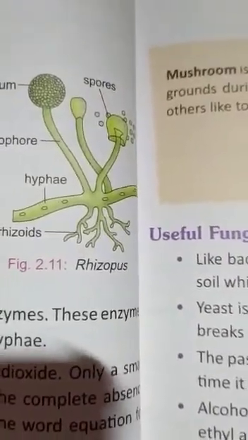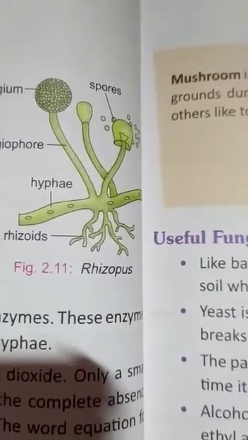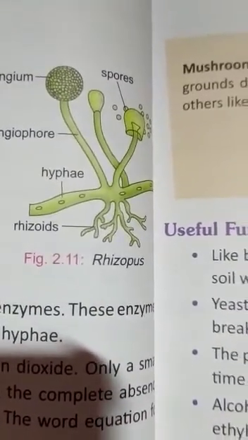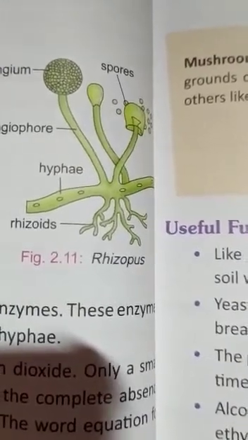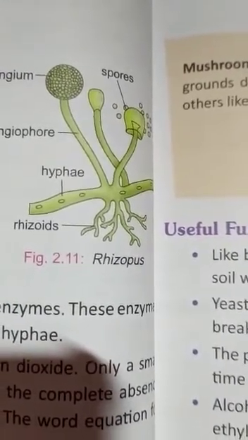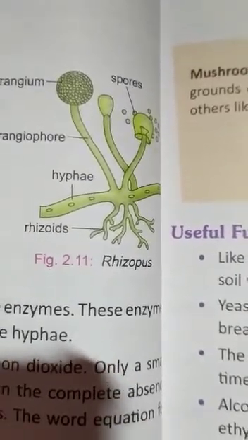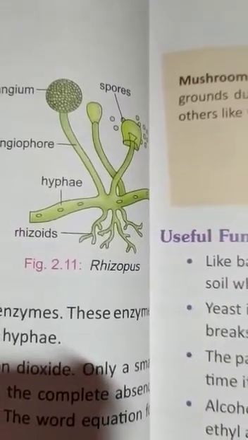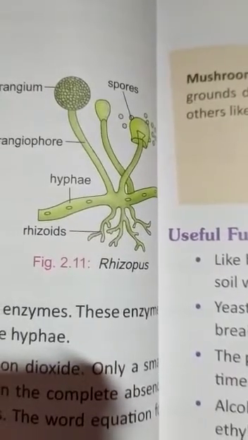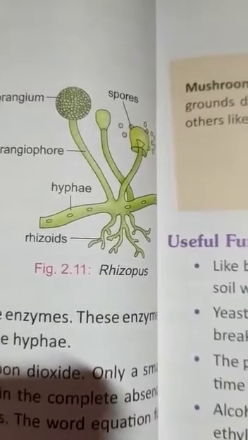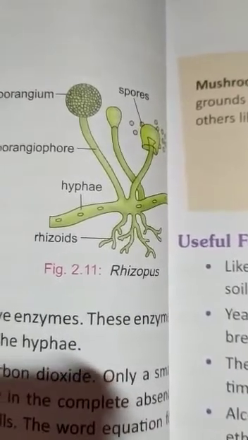The one growing downward is known as the rhizoidal hyphae and the one which grows upward is called the sporangiophore. You can see the sporangium which is filled with the spores. The spores germinate to form new plants. Rhizopus and mucor are the most common bread molds.